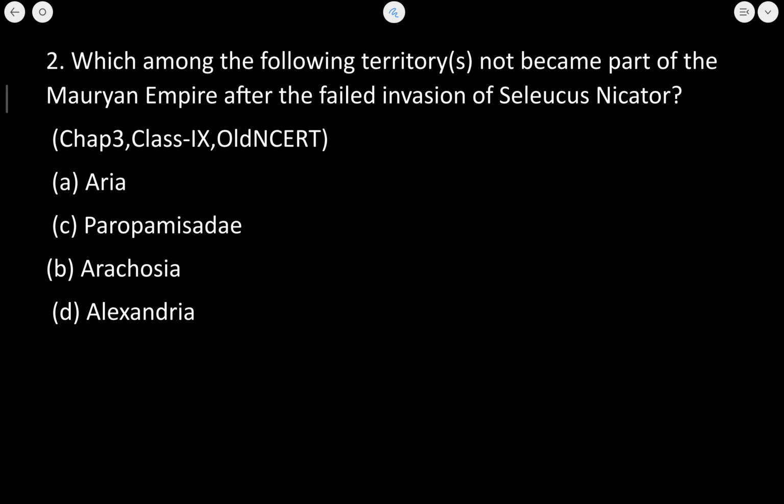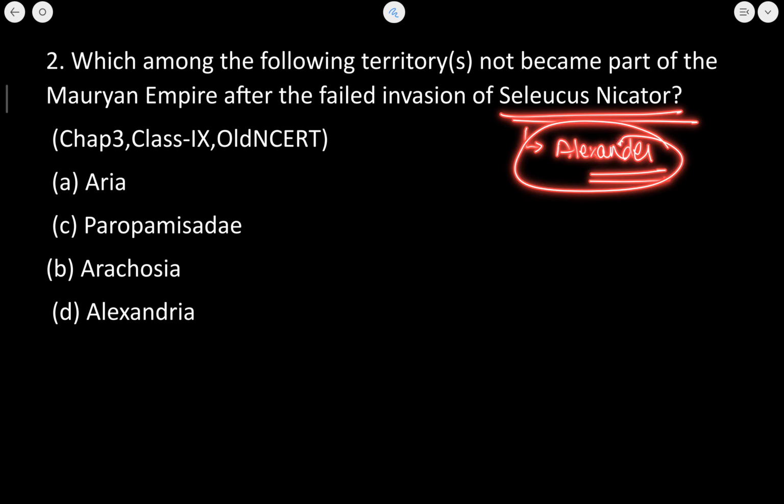Seleucus Nicator was the general of Alexander. After the retreat of Alexander from parts of Asia, it was Seleucus Nicator who was in charge of the territories encompassing modern day Afghanistan, Iran, and Iraq.